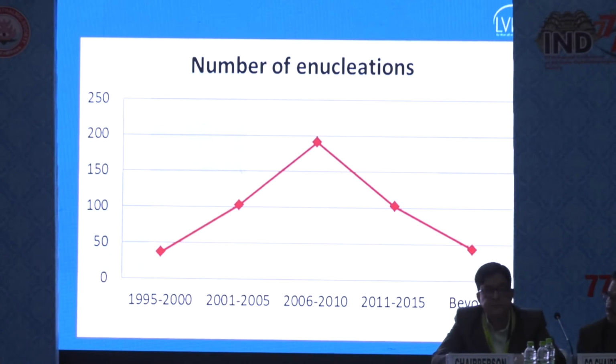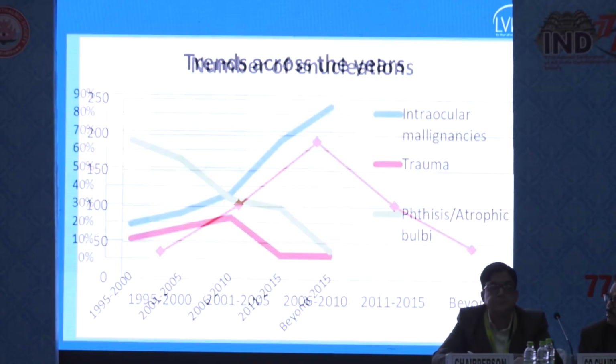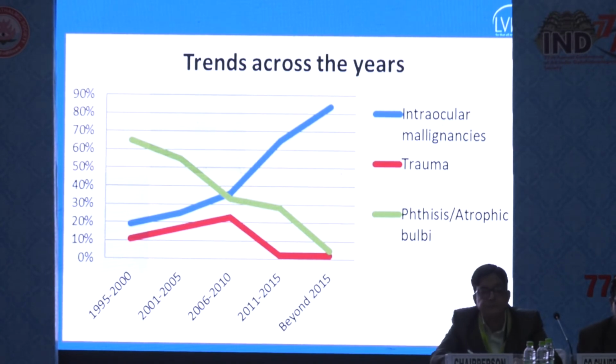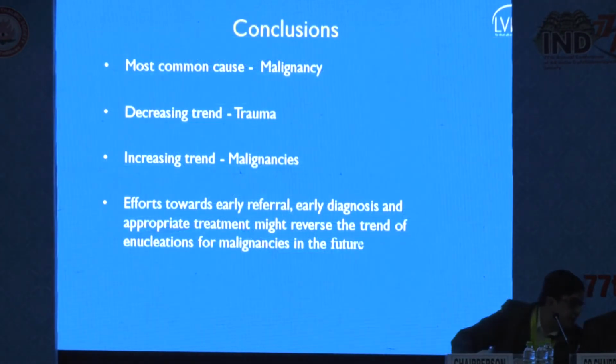Coming over the years, there was a decreasing trend in number of enucleations, with a peak noted between 2006 to 2010. And over the years, as we noted the trends, we have seen that there is a decrease in trend for enucleation for trauma and phthisis or atrophic bulbi. This could mean that there is an increased quality of care as well as preference of evisceration over enucleation for trauma. And there is an increasing trend for intraocular malignancies leading to enucleation.